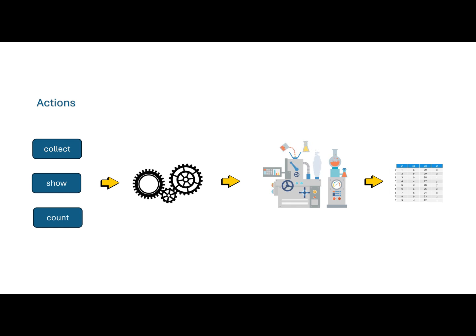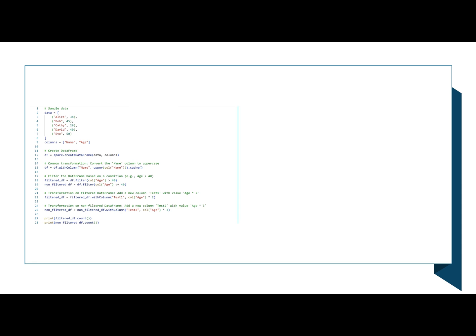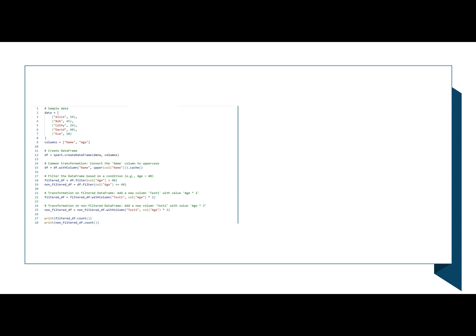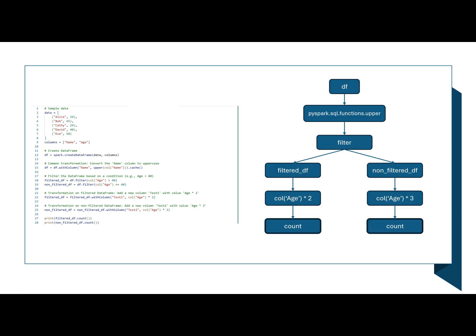To understand the concept of Spark lazy evaluation, let's take an example code snippet. The first part of this code snippet creates a dataframe with some sample data. In the second part, we have added some transformations using filter and withColumn, and finally we call an action, count in this case. So, until count is called, the transformations are not going to be executed. If we construct the DAG representation of the code, it shows two major code flows.